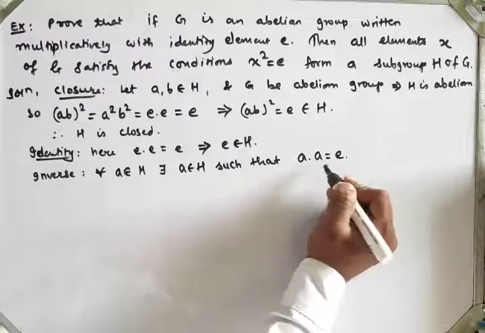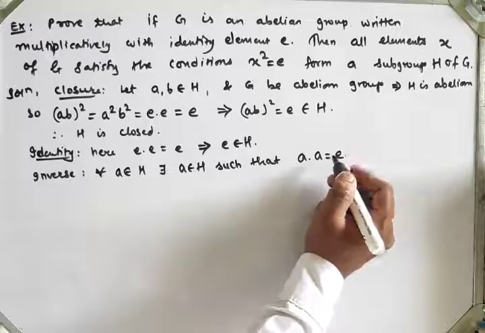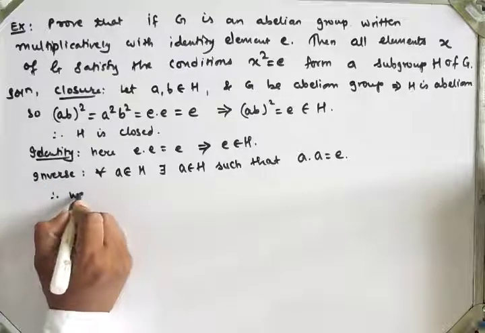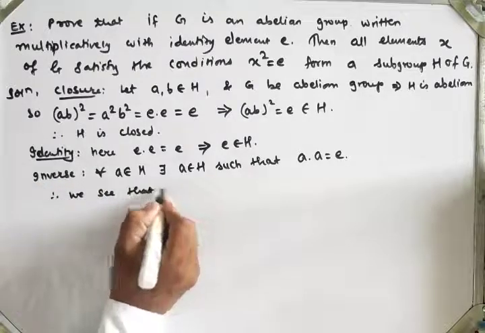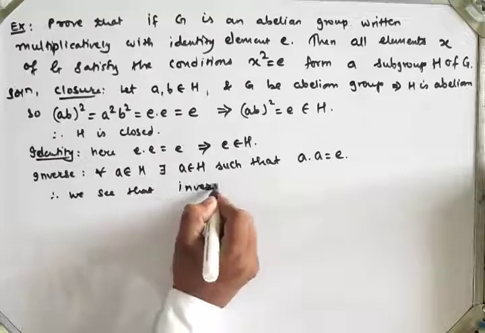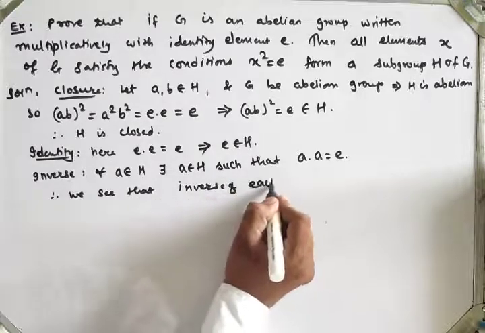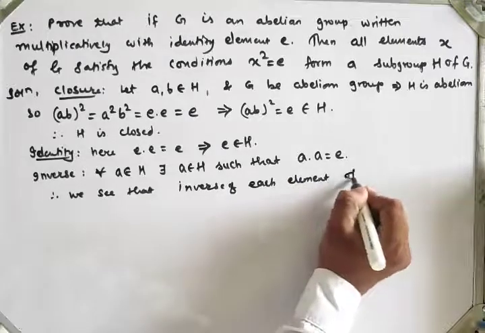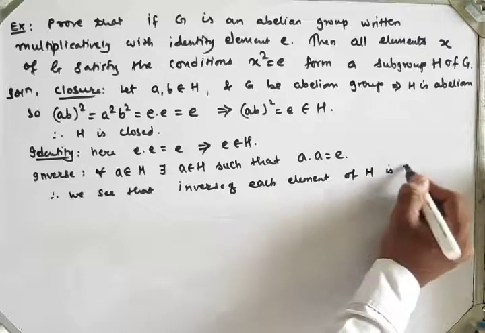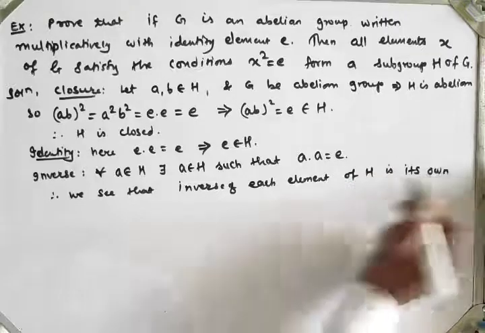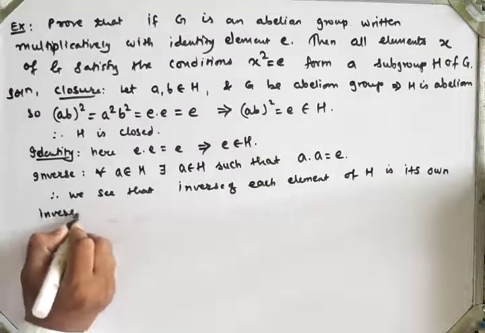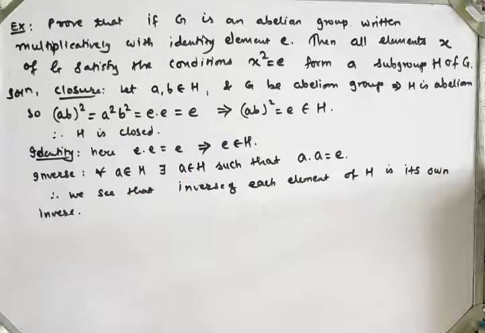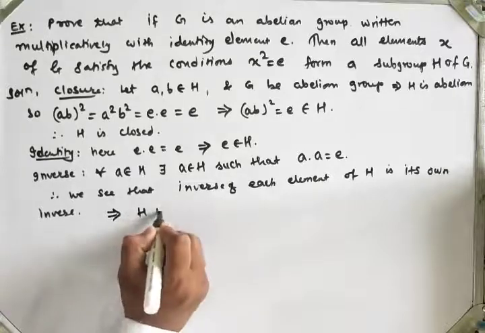Therefore the inverse of a is again a. We see that each element of H is its own inverse. That implies H is a subgroup of G.